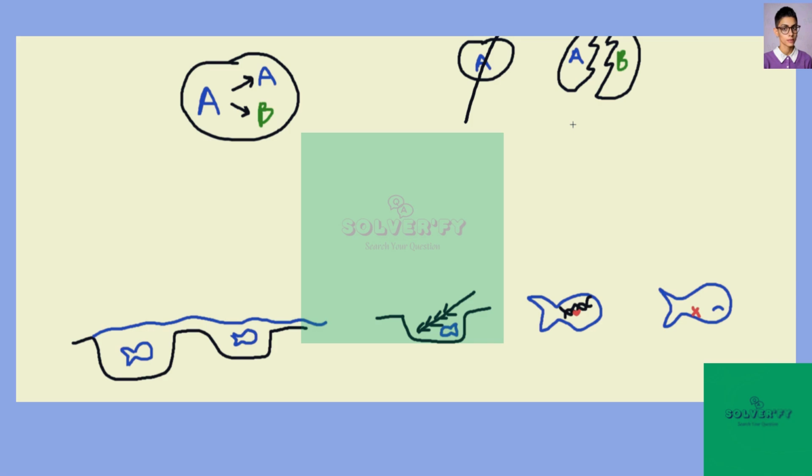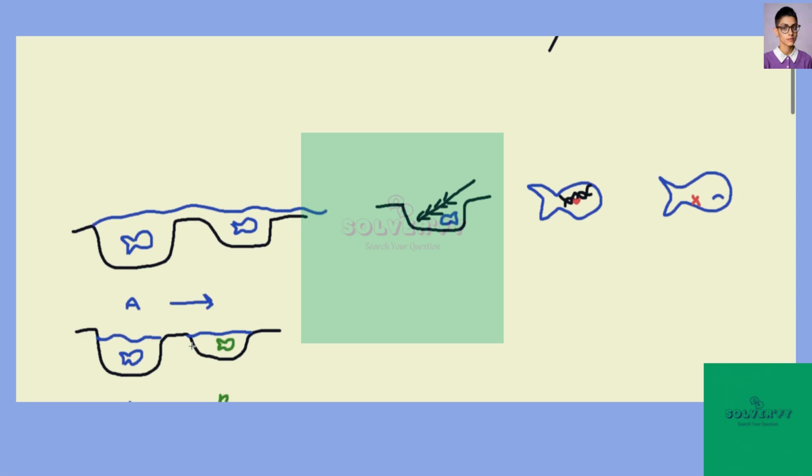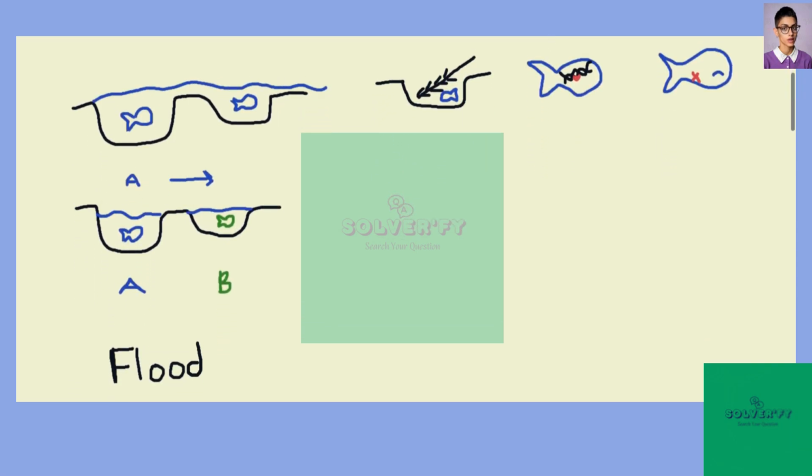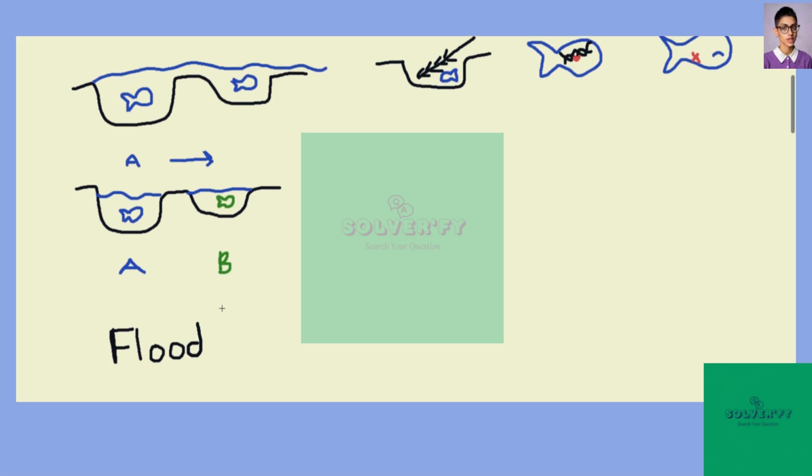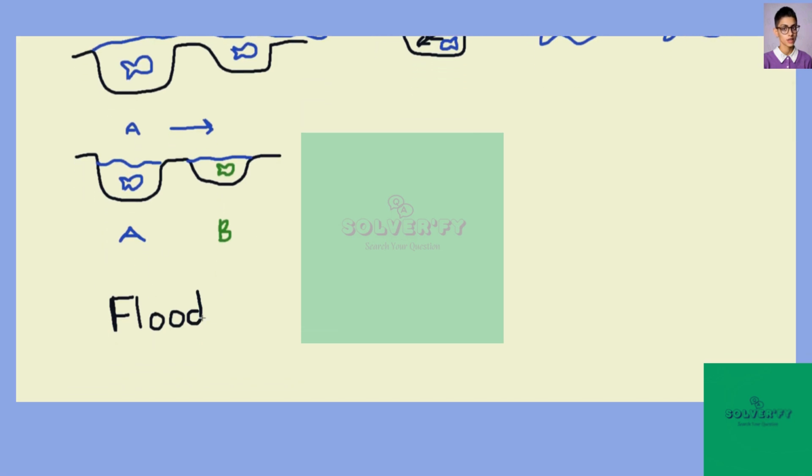So remember, allopatric speciation is when there's a physical barrier between the species that causes them to develop differently. So in this case, the physical barrier would be the flood example, because as the water recedes, now you have two separate lakes, two separate environments, and over time, you can get two separate species, depending on the environments. So a flood is your answer, the one most likely to cause allopatric speciation.